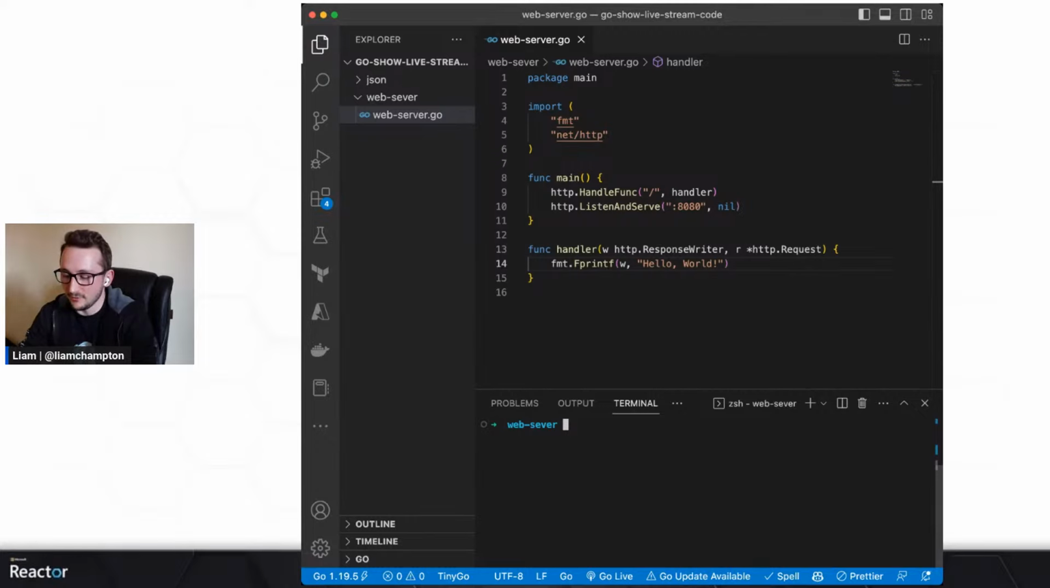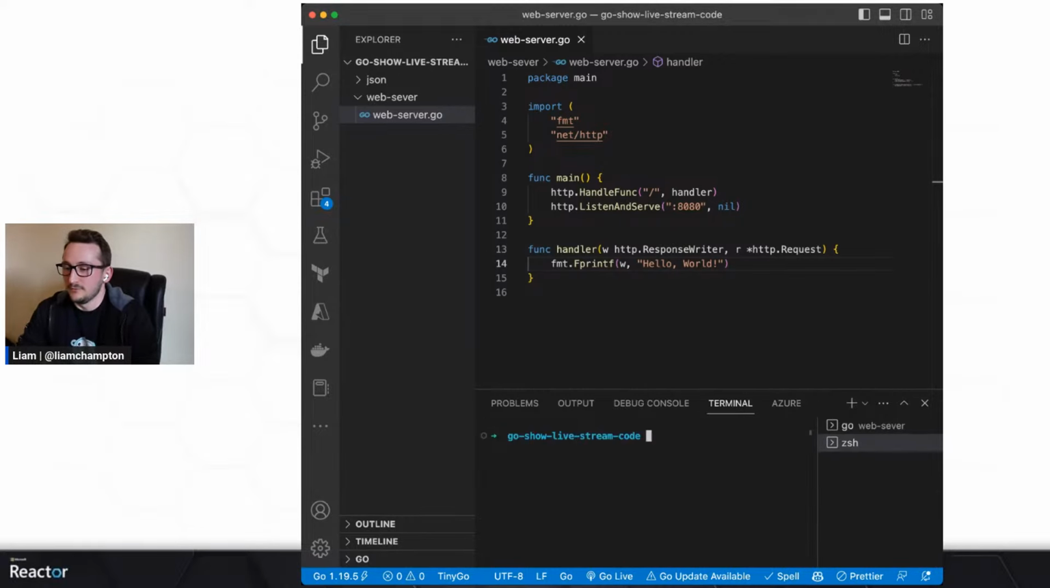So if I go ahead and run that, I want to make sure that I'm in the correct directory. Yep, so I can do go run webserver.go. And nothing's going to print back to me because I haven't printed anything out to the terminal, but that is actually running. So what I can do now is create a new terminal down here, and I can do a curl request to localhost 8080. And it returns hello world.